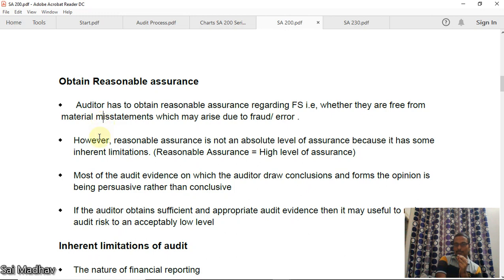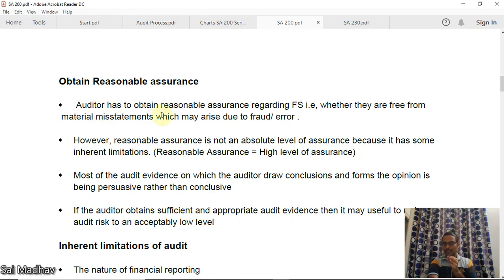Means there is something required as per FRF. Okay, but in actual you are not doing that and you are reporting something else. Then it is known as misstatement. If it's material, it is known as material misstatements.